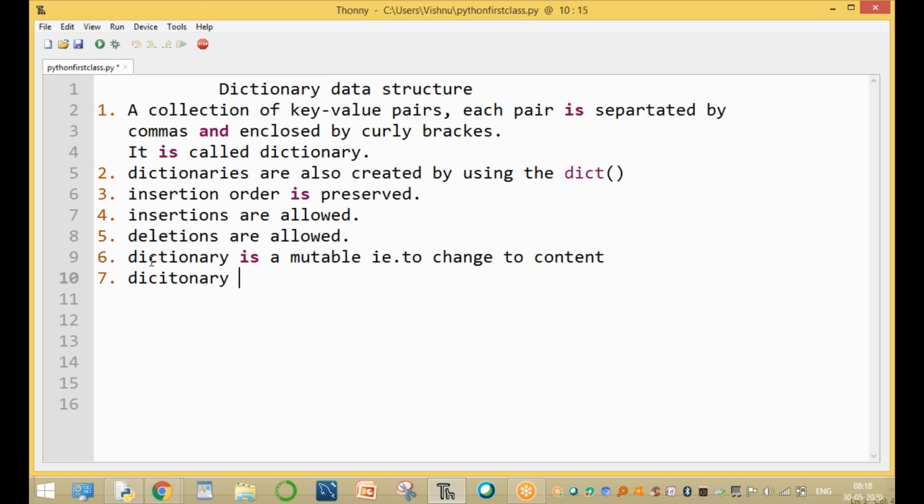The other point is that a dictionary is a dynamic type. A dictionary is not a static type. It is a dynamic type, that is, the values can be increasing and decreasing. The size can be increasing and decreasing.